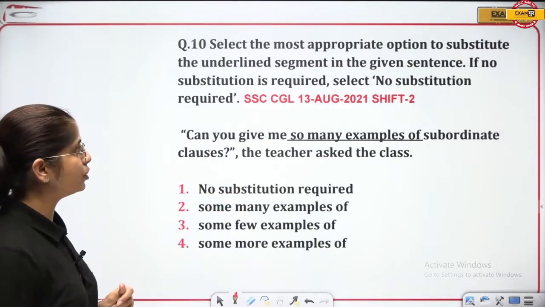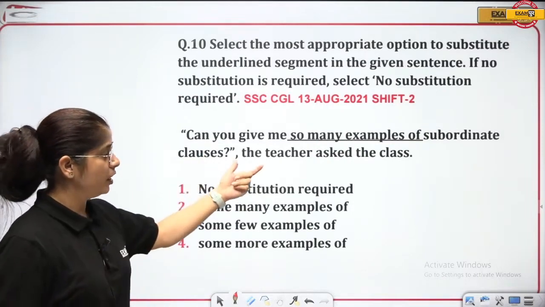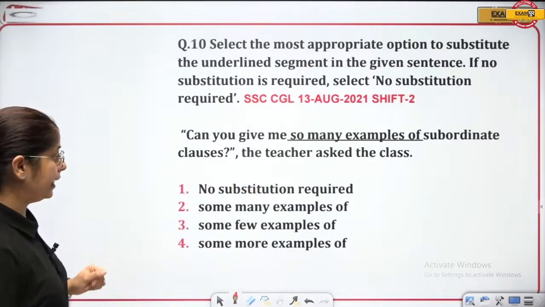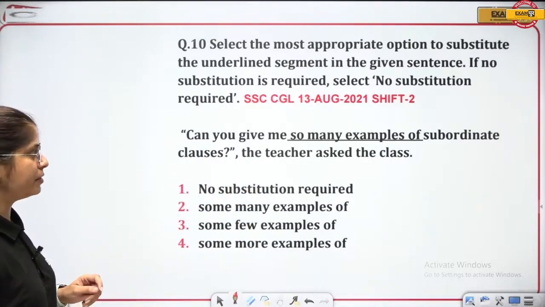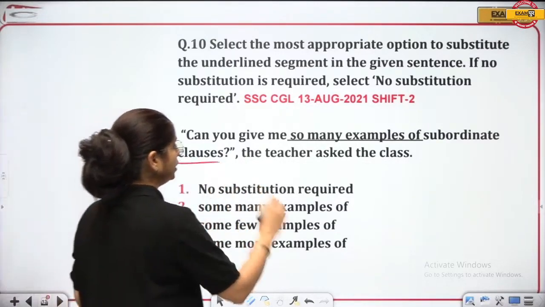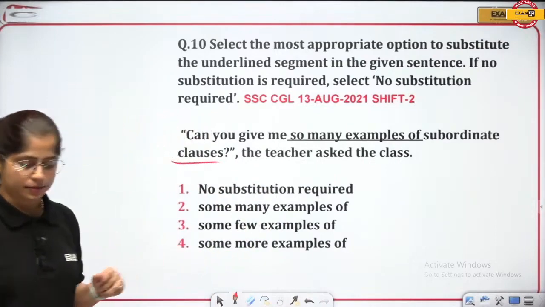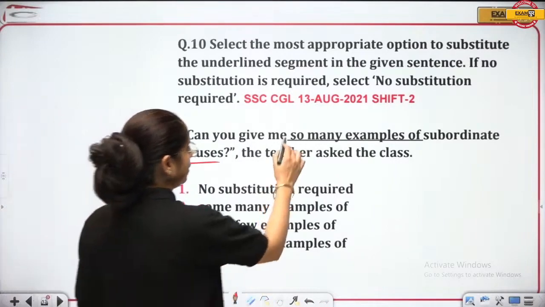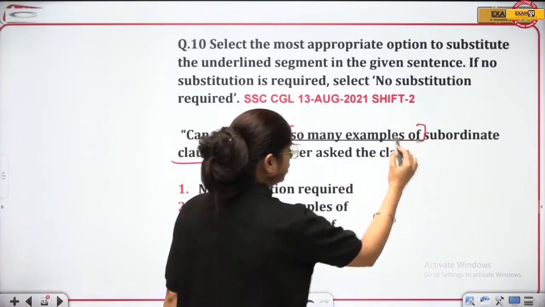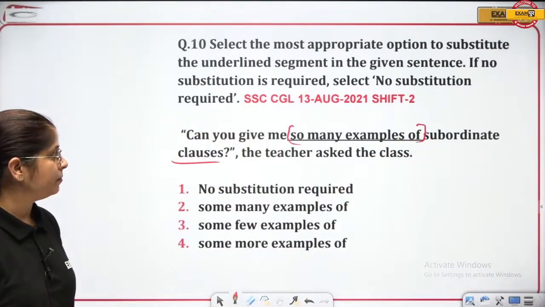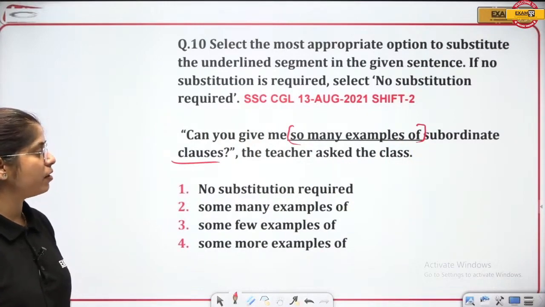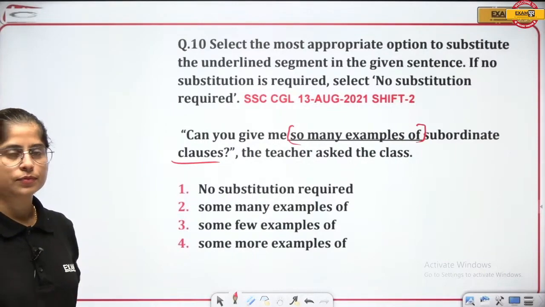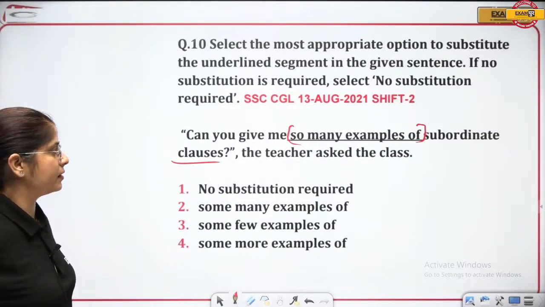Select the most appropriate option to substitute, the same kind of question. You have to see whether the underlined part needs a replacement or not. Let's read it out. Can you give me so many examples of subordinate clauses? The teacher asked the class. Tell me, can you give me so many examples? This is the highlighted part, or the underlined part. Can you give me so many examples of subordinate clause? The teacher asked the class. Tell me what it is.